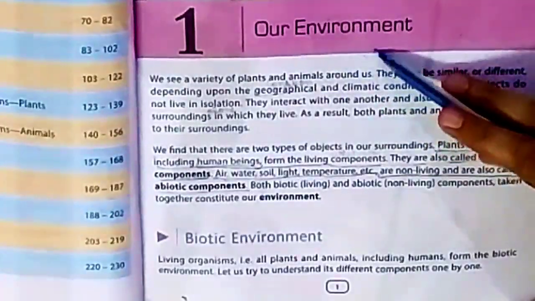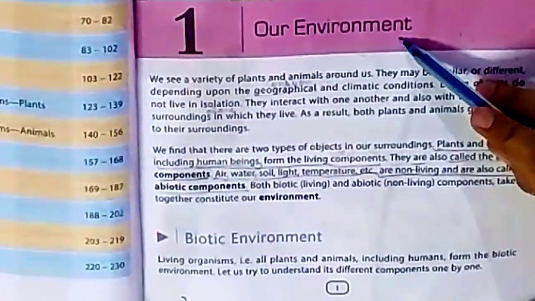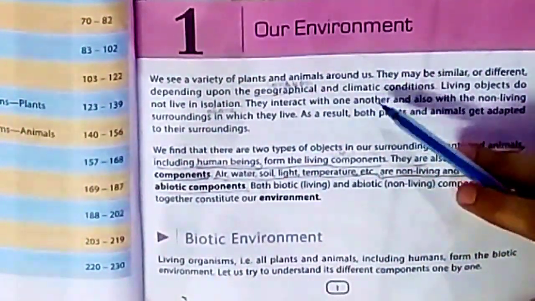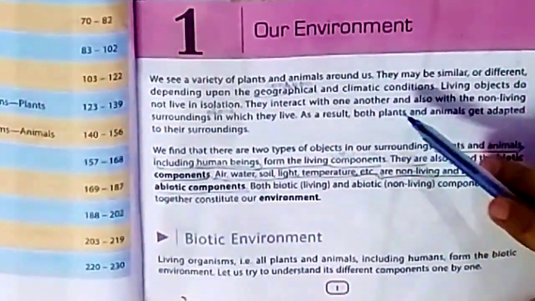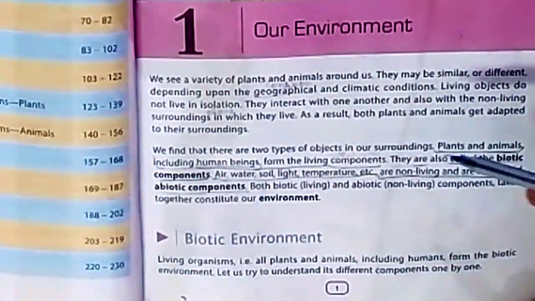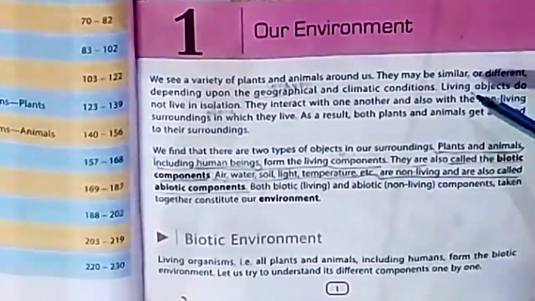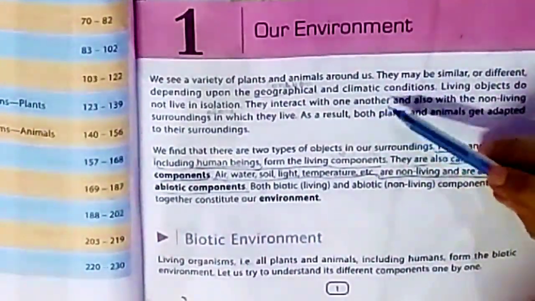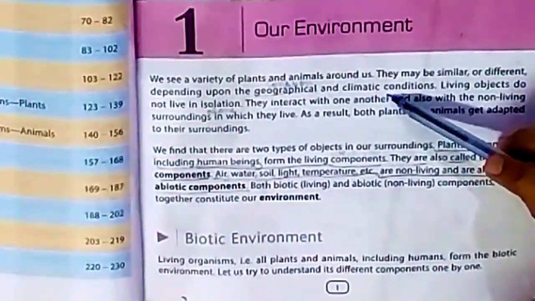What is the meaning of environment? Everything around us is known as environment. We see a variety of plants and animals around us. They may be similar or different depending on the geographical and climatic conditions. As you know, there are a lot of plants and animals around us. Some plants and animals look similar and some look different, and it depends on climatic conditions. Climatic means weather. It depends on weather.